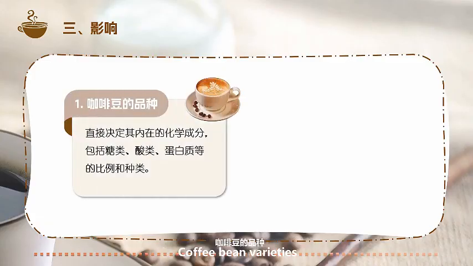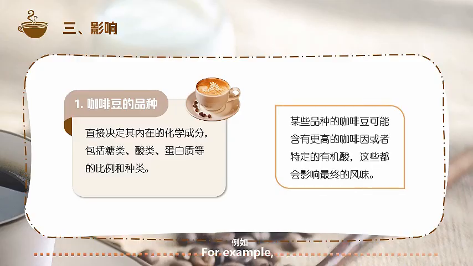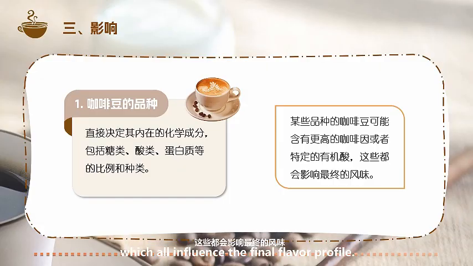However, certain factors affect coffee's flavor precursors. Coffee bean varieties directly determine their inherent chemical composition, including the proportions and types of sugars, acids, proteins, etc. For example, some coffee beans may contain higher caffeine levels or specific organic acids, which all influence the final flavor profile.